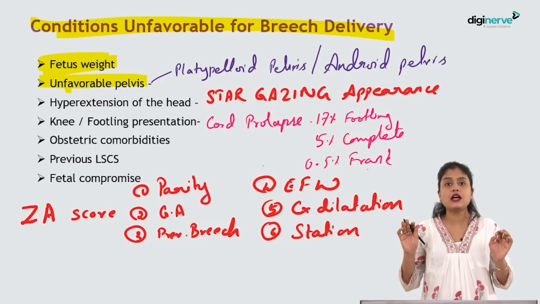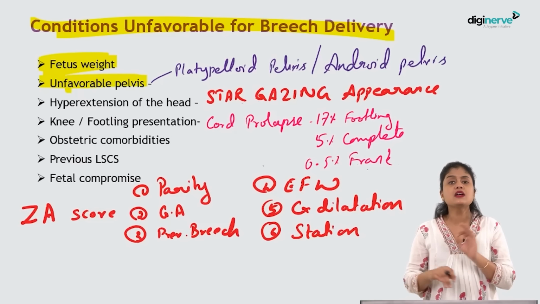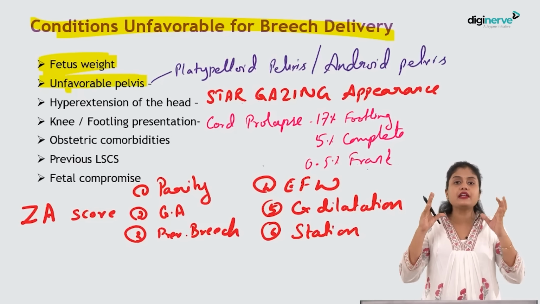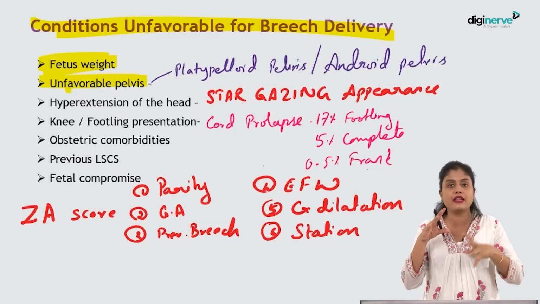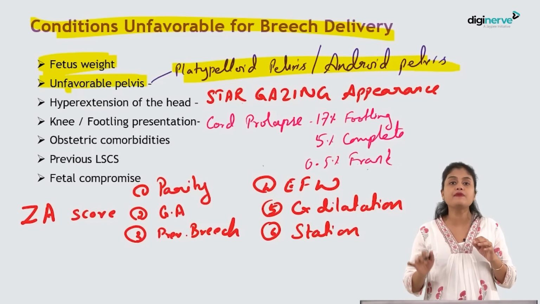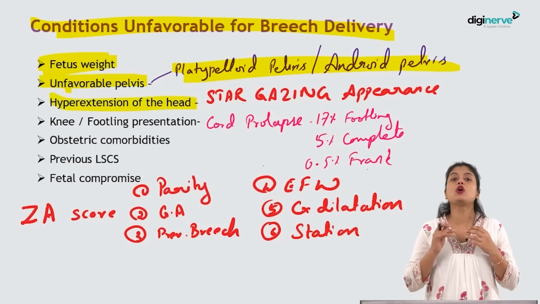Okay, unfavorable pelvis. So what happens in unfavorable pelvis? Like in case of a platypelloid pelvis or an android pelvis, the breech would not have a successful vaginal delivery because it will not have enough time for the head to mount in the pelvis. So in case of platypelloid or android pelvis, you generally avoid doing a vaginal breech delivery. And hyperextension of the head. This is called what?